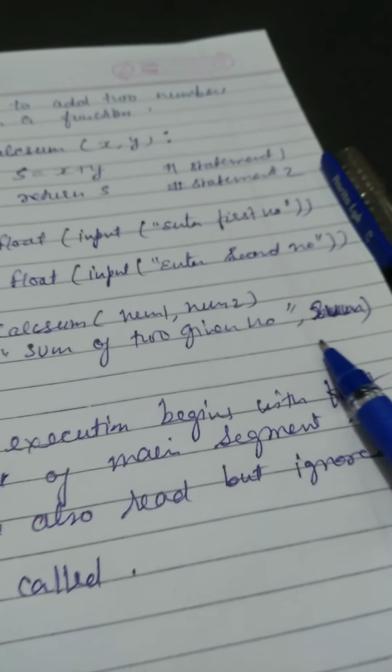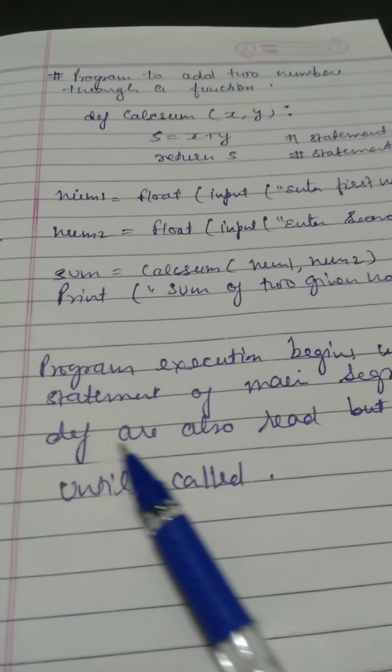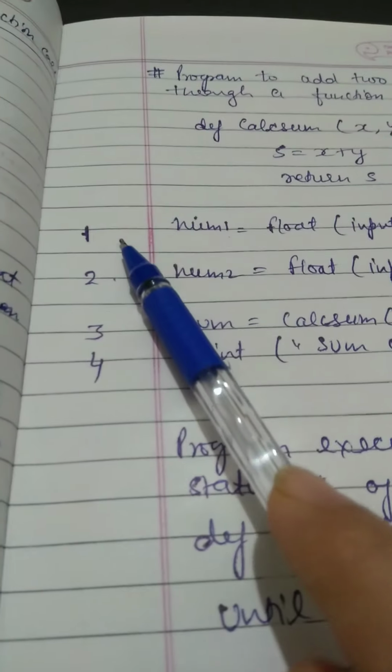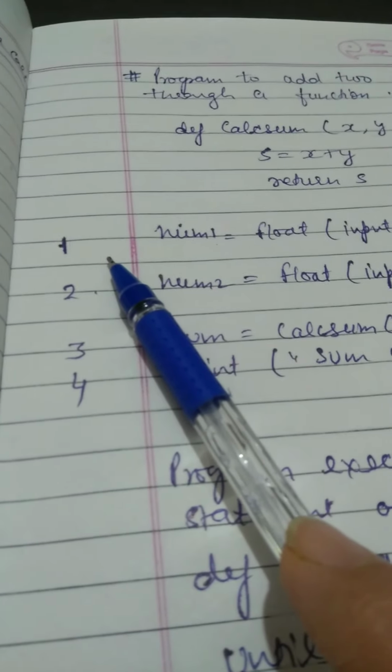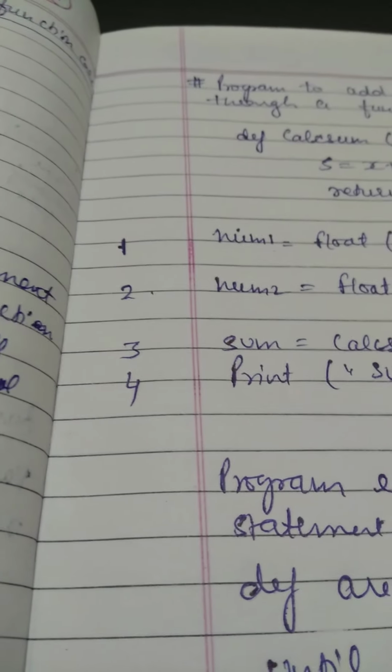After that, the output will come: the sum of the two given numbers is 10. Program execution begins with the first statement of the main segment. Definitions are also read but ignored until called. If anybody asks you in your viva how the program execution will start, the answer is this.